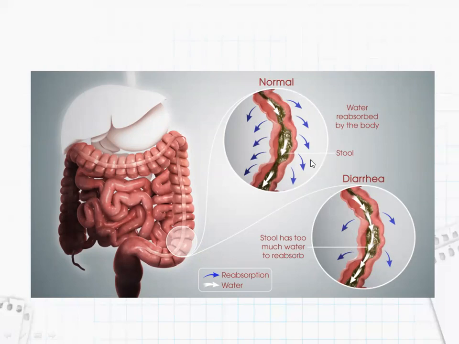See here, you can see the blue arrows. Here it is a normal system, and here in the case of diarrhea, the stool has too much water to reabsorb, because of which the liquidity of the stool increases.